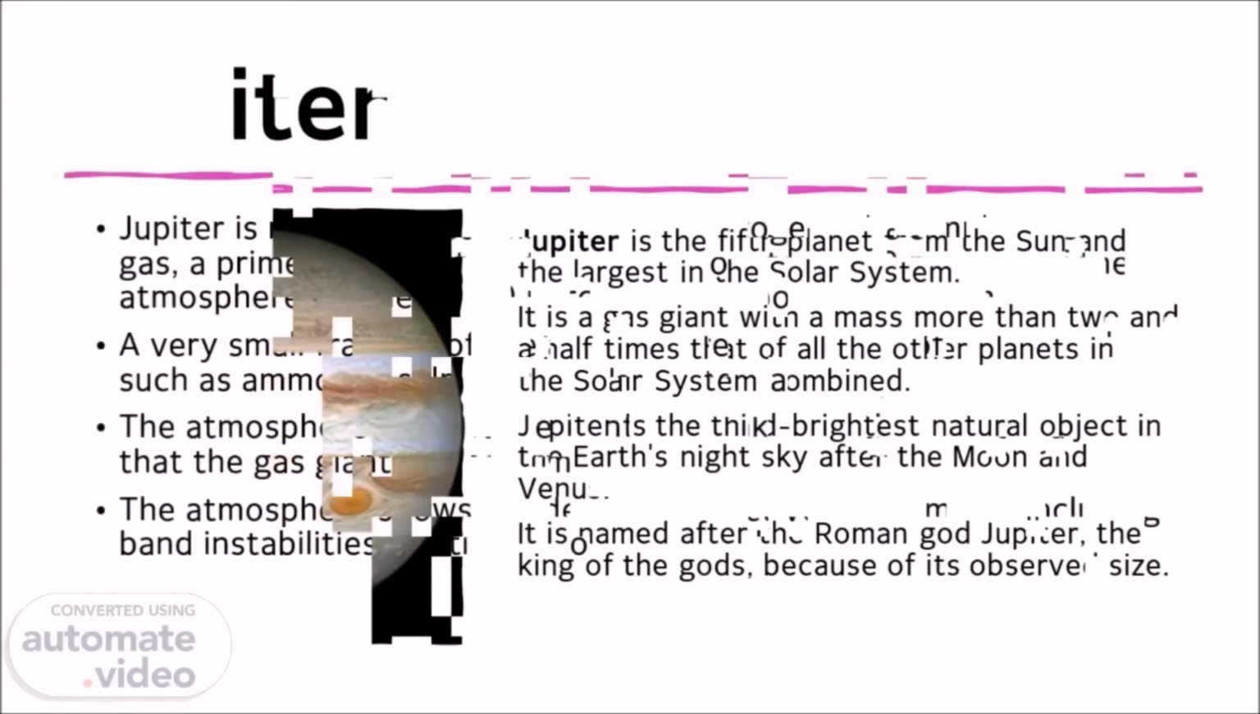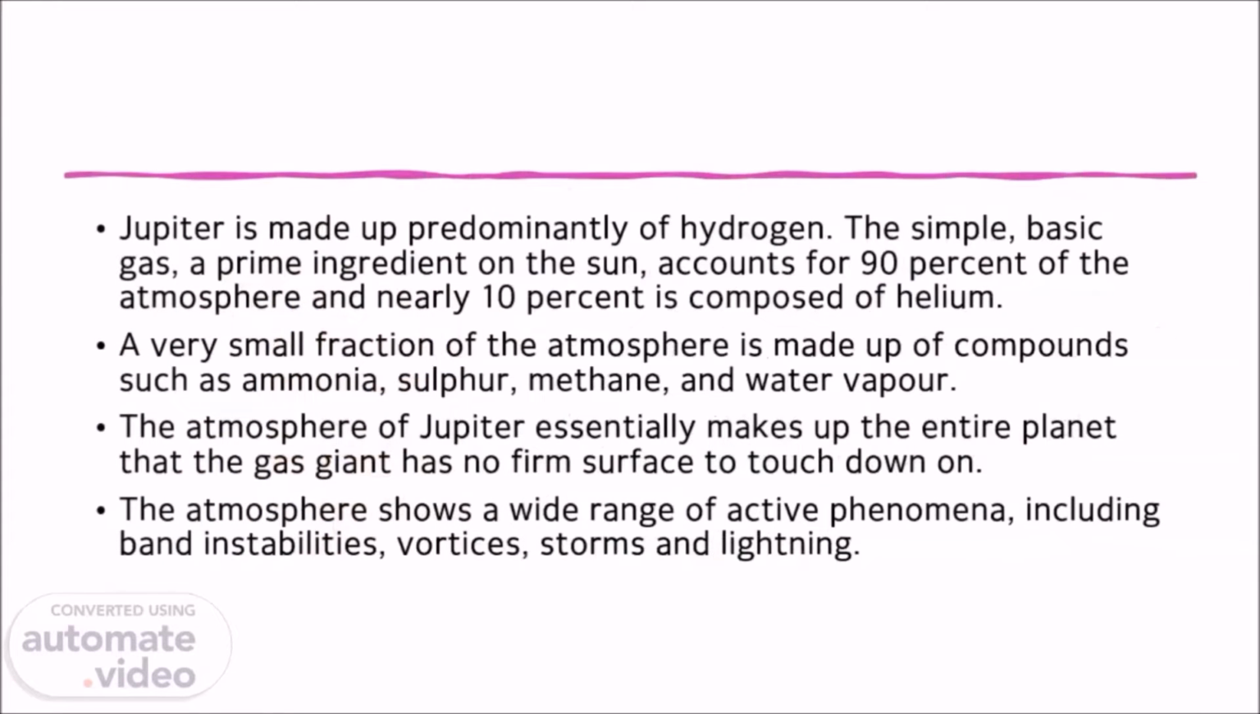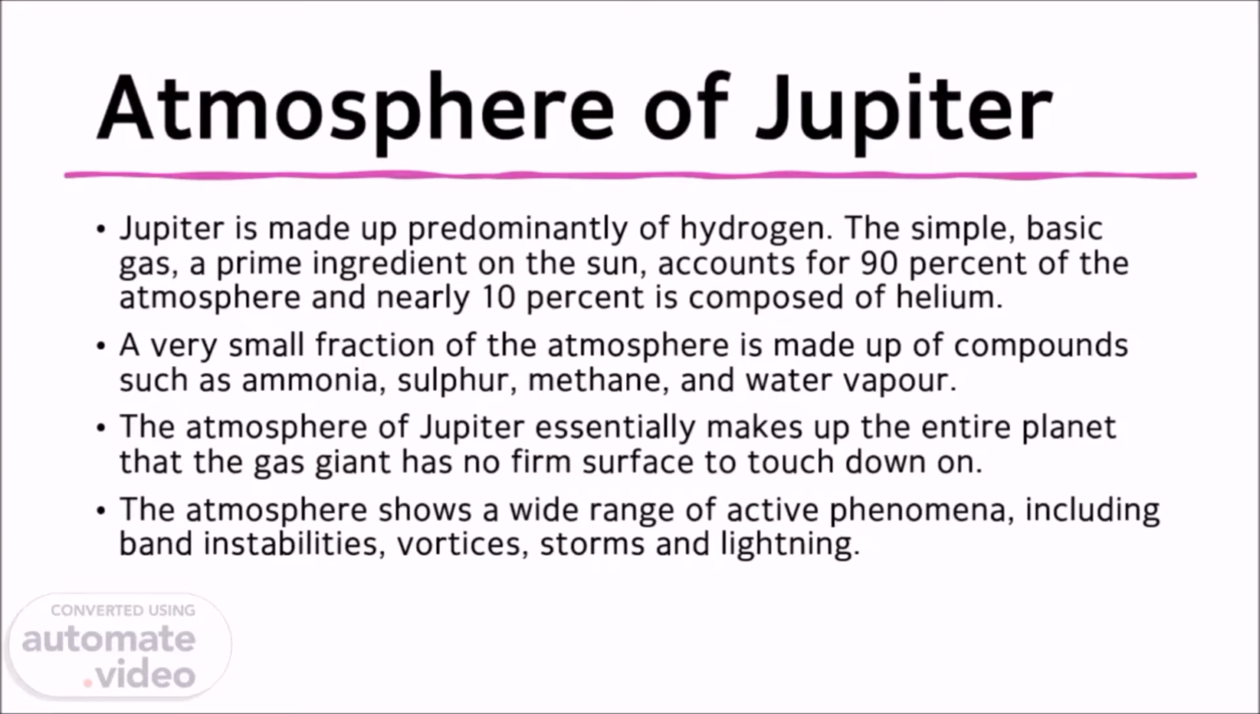Atmosphere of Jupiter. Jupiter is made up predominantly of hydrogen. The simple, basic gas, a prime ingredient of the Sun, accounts for 90% of the atmosphere and nearly 10% is composed of helium. A very small fraction of the atmosphere is made up of compounds such as ammonia, sulfur, methane, and water vapor. The atmosphere of Jupiter essentially makes up the entire planet, so the gas giant has no firm surface to touch down on. The atmosphere shows a wide range of active phenomena, including band instabilities, vortices, storms and lightning.